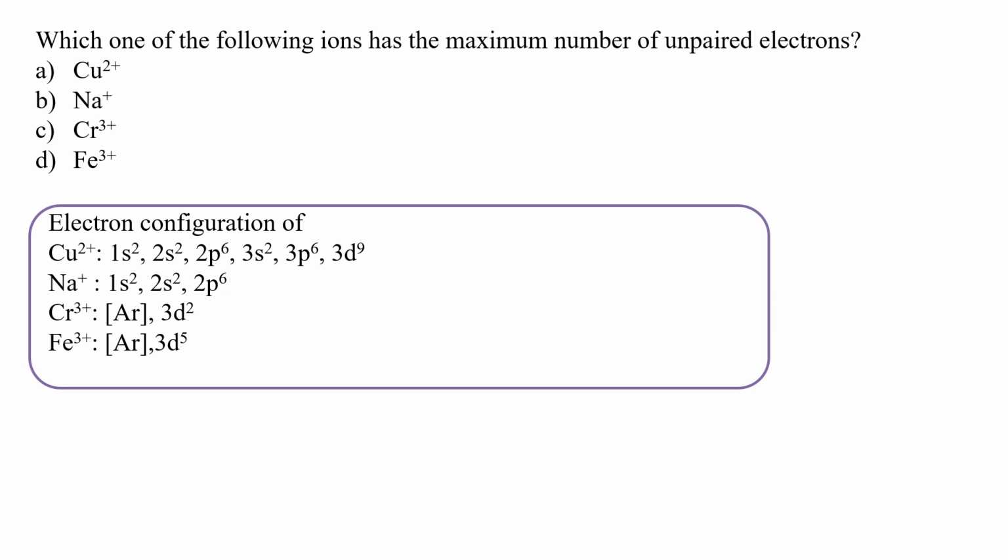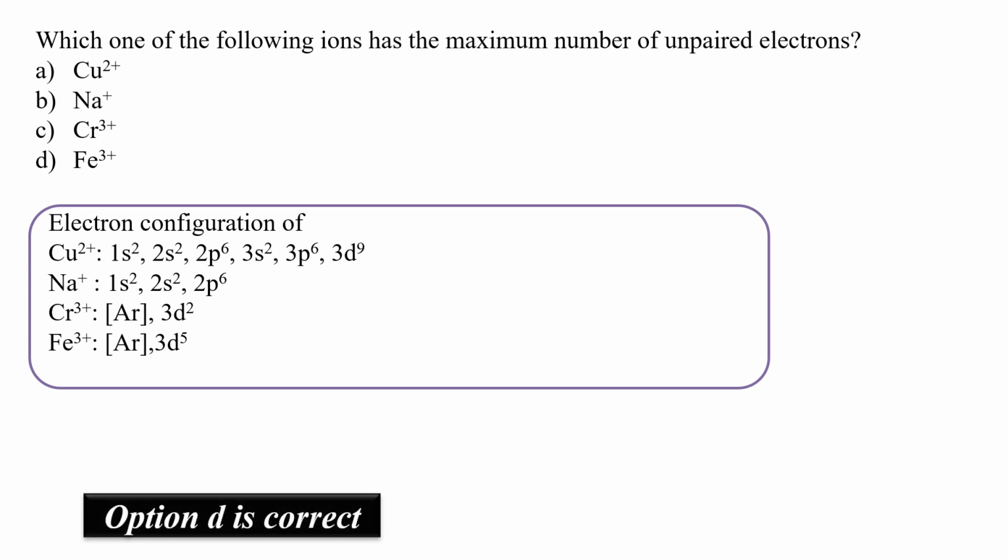In chromium 3+, 3d2, it means that out of 10 electrons, we have only 2 unpaired electrons. Interestingly, in the case of Fe3+, the 3d5 is a half-filled configuration. And remember, a half-filled configuration is an unpaired configuration also. It means that the Fe3+ 3d5 configuration is going to give me the maximum number of unpaired electrons, and hence option D is the correct option.